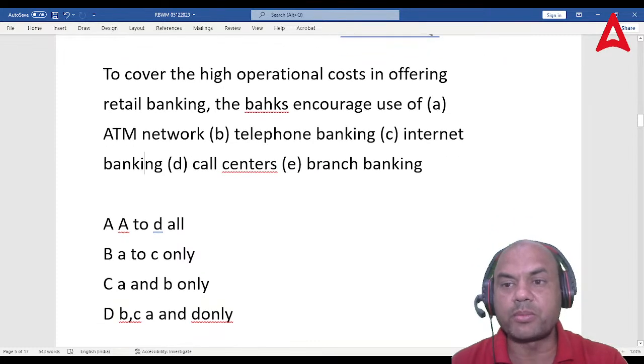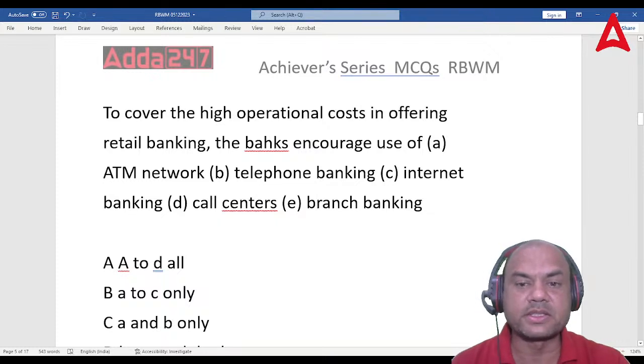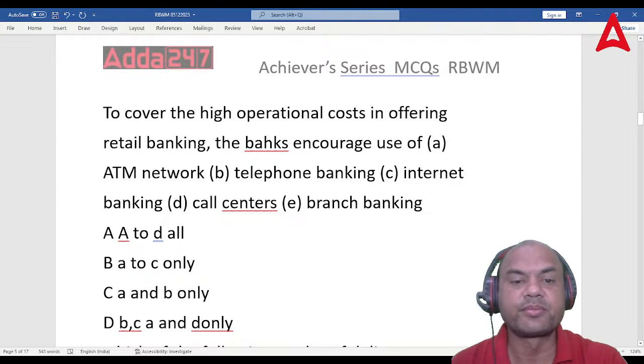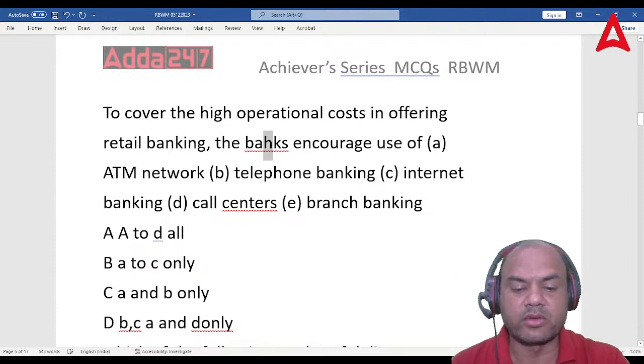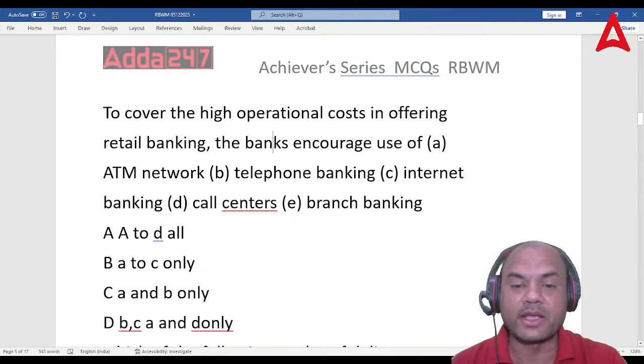To cover the high operational costs in the offering of retail banking products, what do banks encourage over here? Use of ATM, telephone, internet, call centers, branch banking.